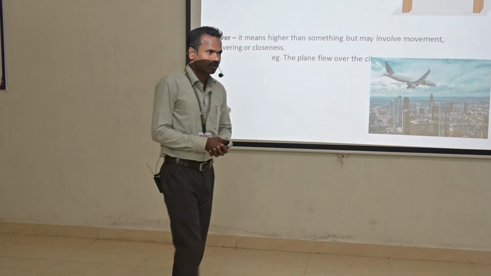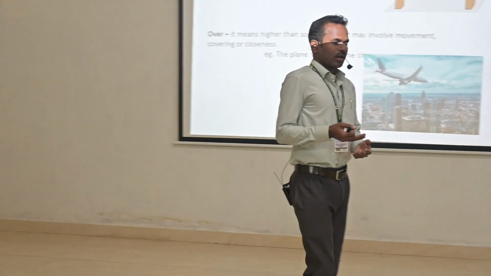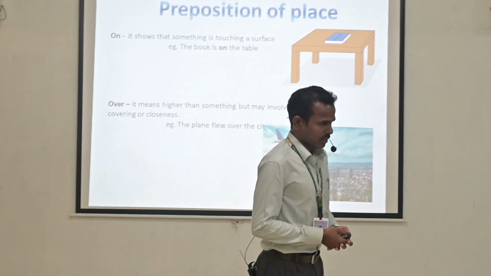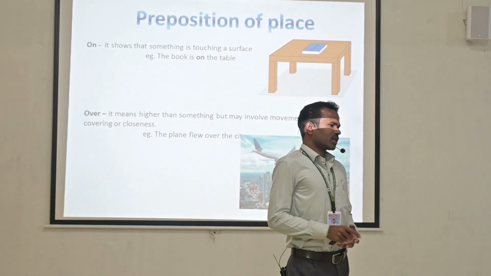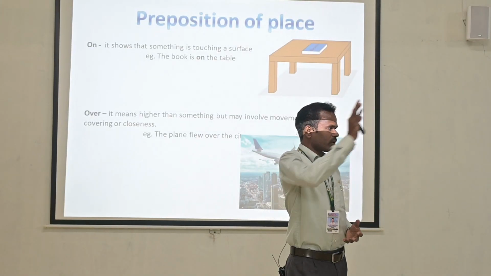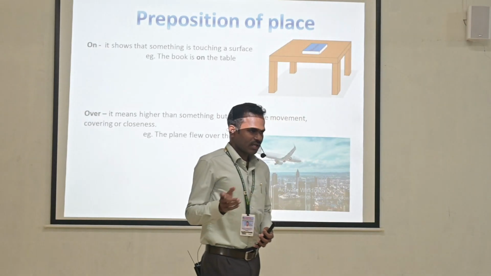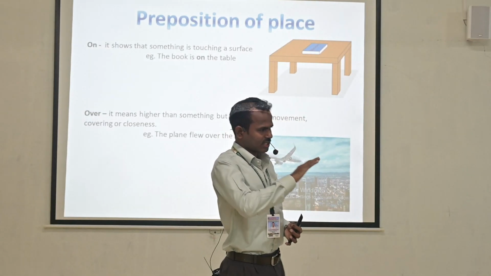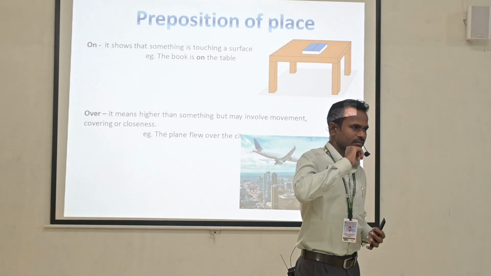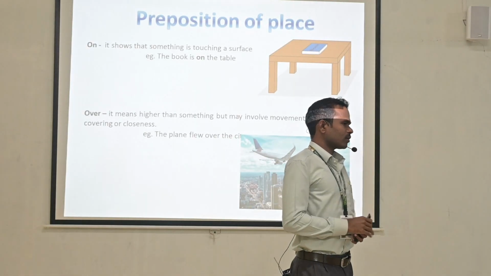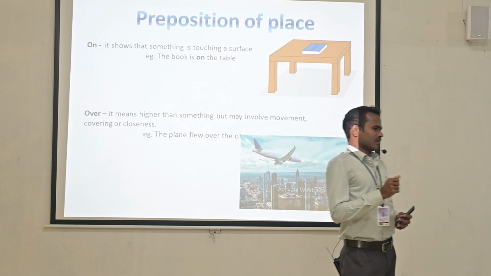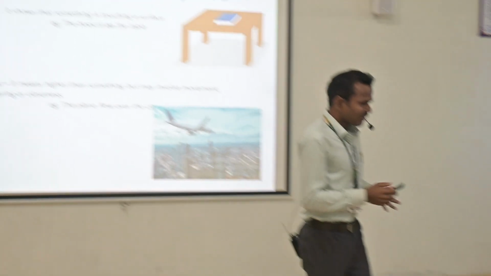Let me give you one more example. The butterfly flew over the tree. There is a butterfly that is flying over the tree. Is there any touch between the butterfly and the tree? But I am telling the case, the butterfly is flown over the tree. It has already passed the tree.